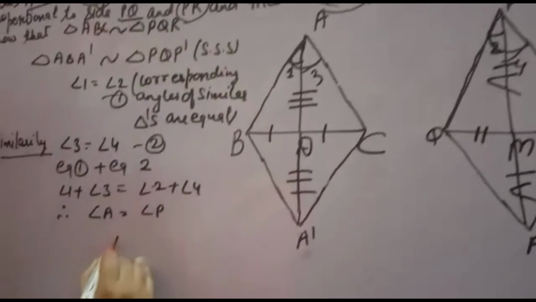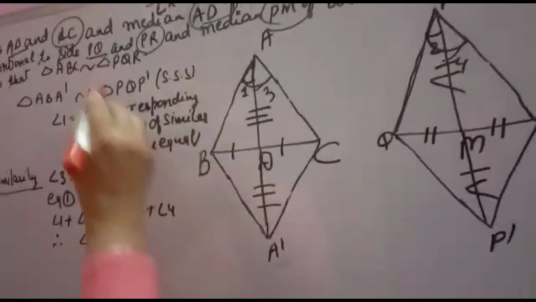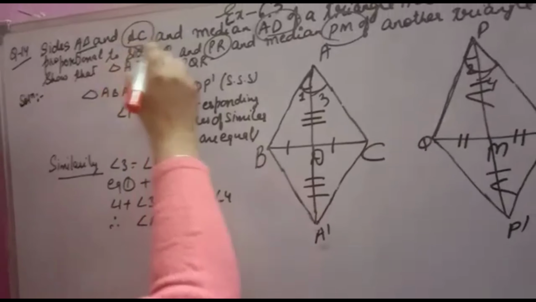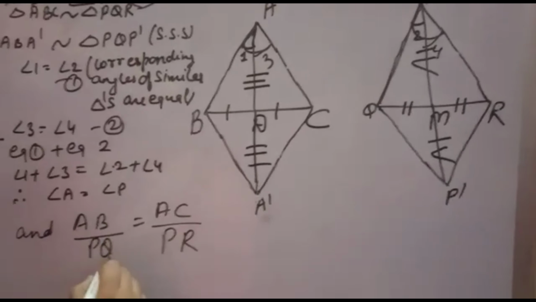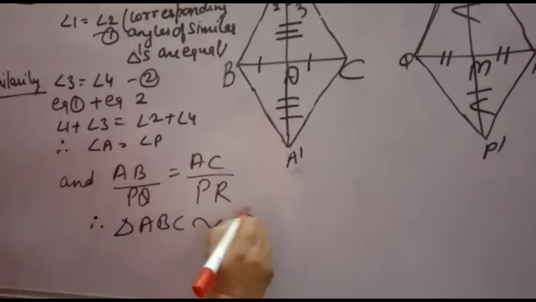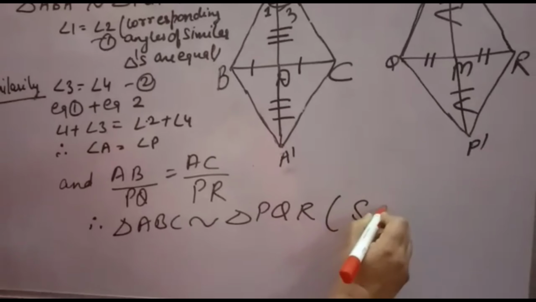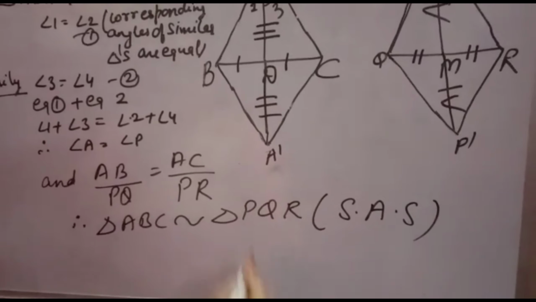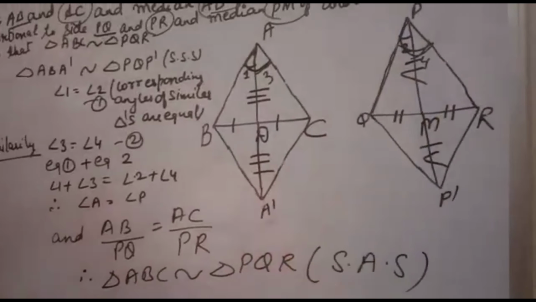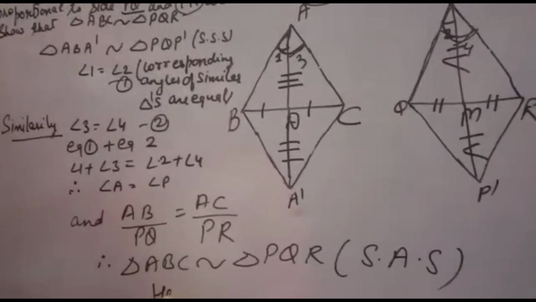AB is proportional to PQ and AC is proportional to PR. It is already given in the question. So you can write that angle A is equal to angle P and AB over PQ is equal to AC over PR. Therefore, triangle ABC is similar to triangle PQR. In this, SAS will come. SAS rule, because two sides are proportional and the included angles are equal. So by the SAS property, hence proved. Thank you.